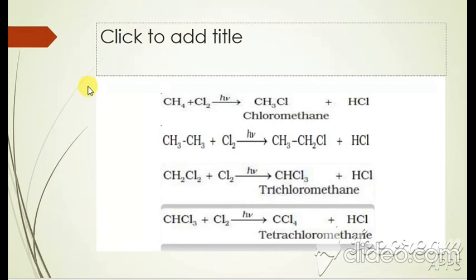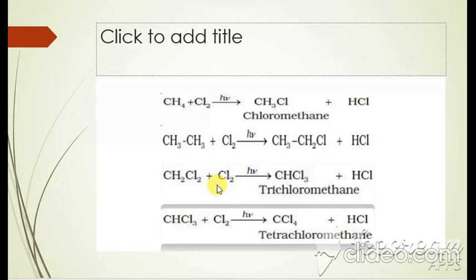Here, look at this picture. CH4 plus Cl2 in the presence of sunlight gives CH3Cl. This is the successive removal of hydrogen and addition of chlorine. Then CH3Cl, CH2Cl2, and then further Cl2, the number of chlorine atoms is getting successively higher. At the end, here is trichloromethane, and finally carbon tetrachloride is formed by the successive reaction of the methane group with chlorine.